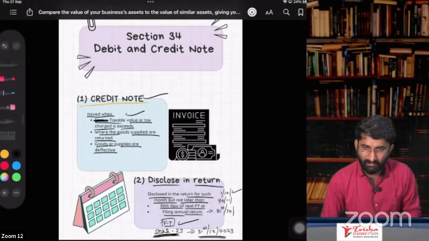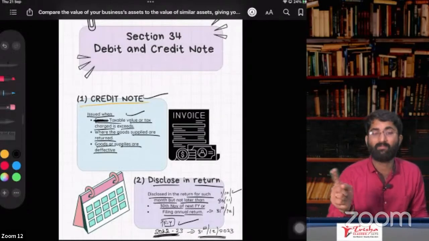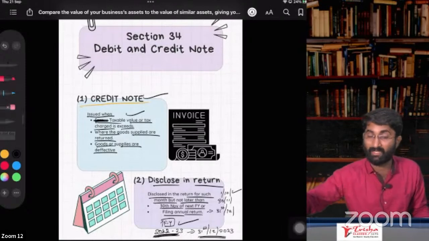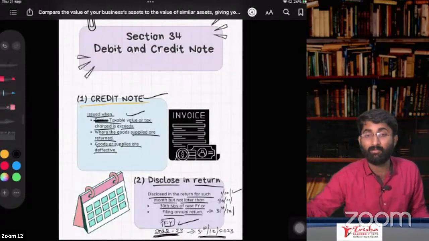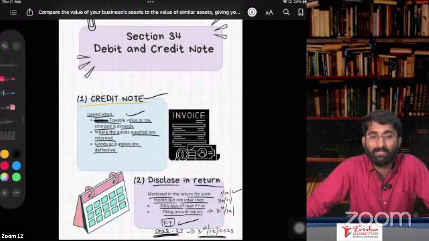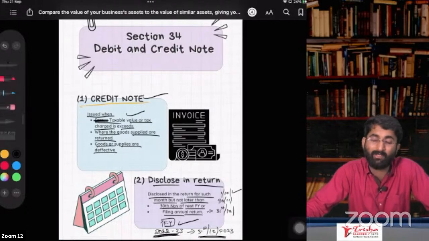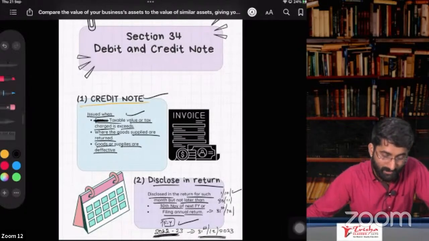Section number 32, prohibition. You cannot collect the tax if you are an unregistered person. You cannot collect more tax. Even if you are registered, you cannot collect more tax. These 2 points. And section number 33, that is about what? Tax should be mentioned separately in your tax invoice. That is about section number 33.